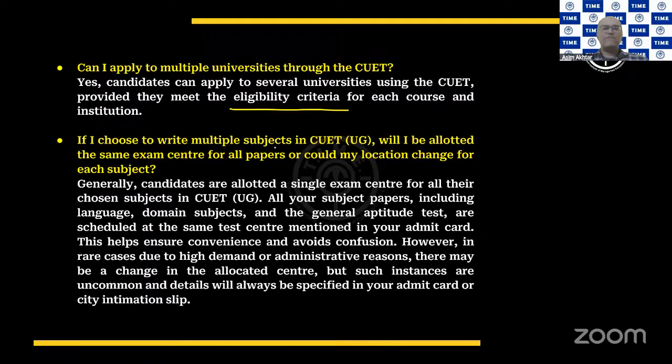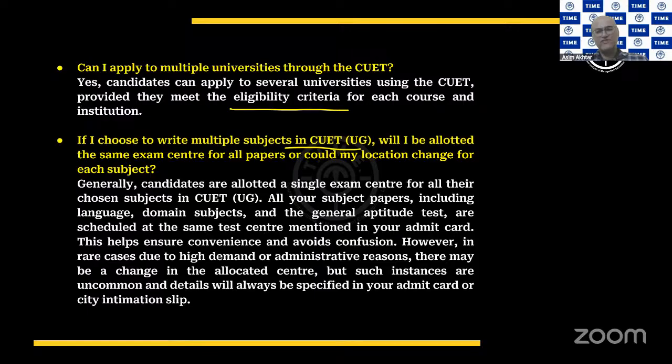Now, if you write multiple subjects in CUET UG, will you be allocated the same exam center for all the papers that you have chosen? Can your location change for each subject? That means for different subjects, do you have to go to different locations? See, generally, the CUET UG authorities, the National Testing Agency, NTA, do make an effort to see to it that you are allocated a single exam center for all your chosen subjects.